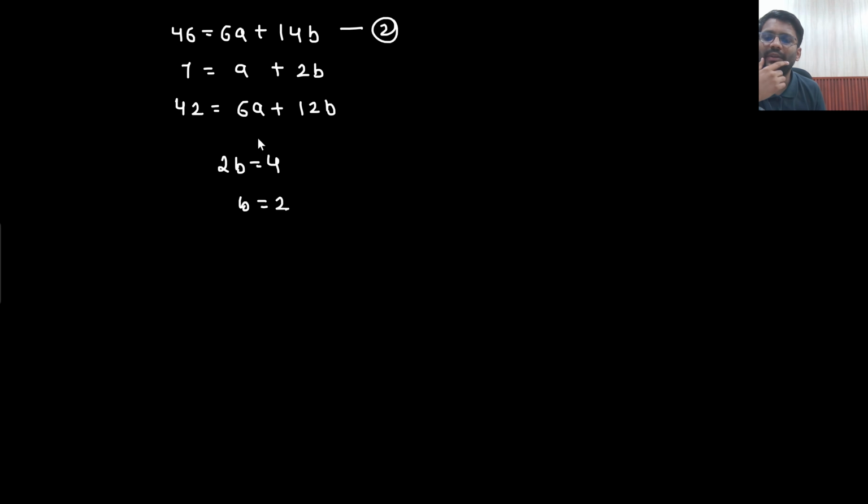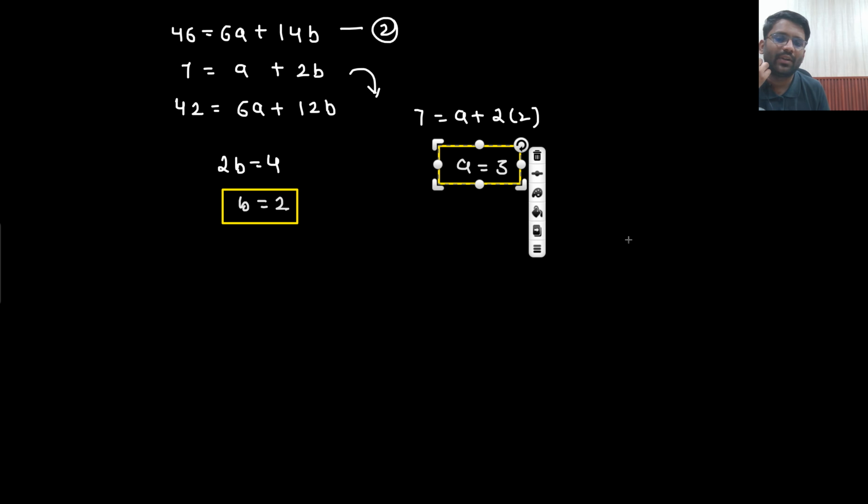So if the value of b is 2, then the value of a from this equation, if I put 7 equals a plus 2 into 2, then the value of a is coming out to be 3. So are we going to apply any formula in the examination hall? Absolutely not. Simple answer, simple process, no formula, nothing.